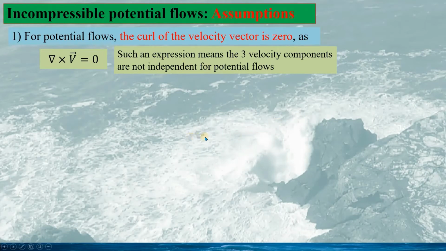Now we look at the assumptions for incompressible potential flow. For potential flows, the curl of the velocity vector is 0. The mathematical expression is given as the curl of the velocity vector equals 0. This means the three velocity components are not independent anymore for the potential flow.